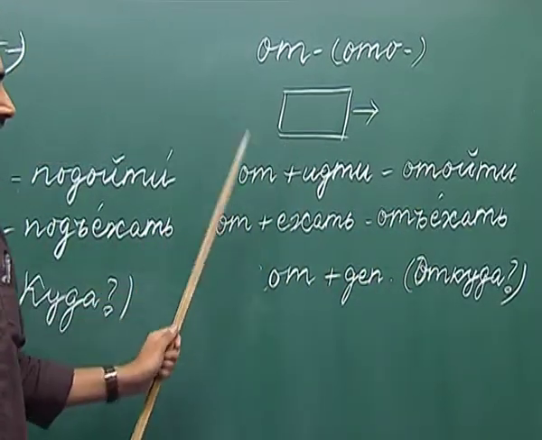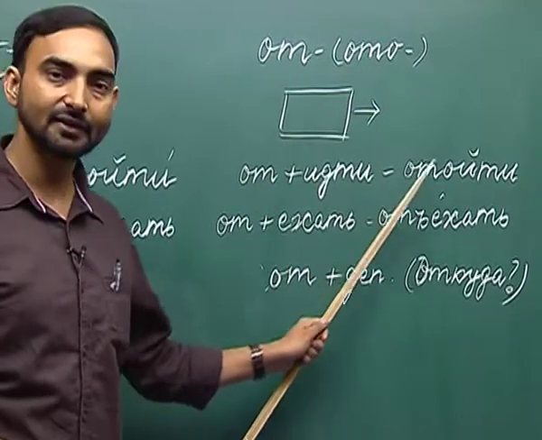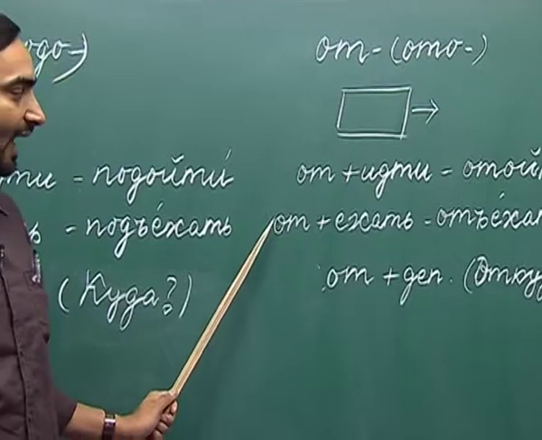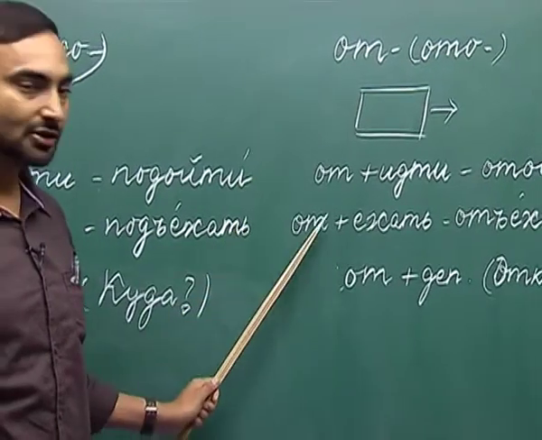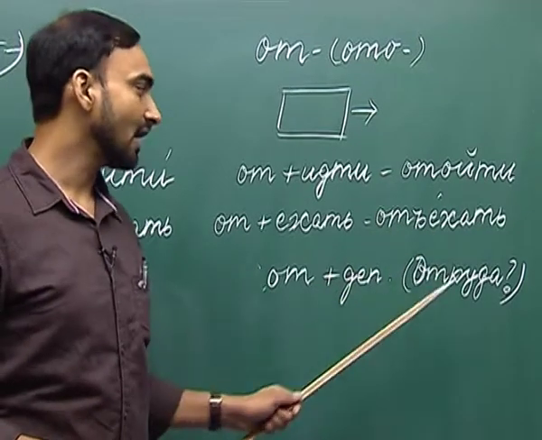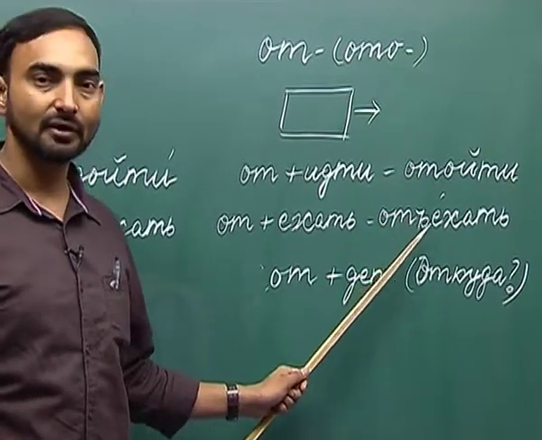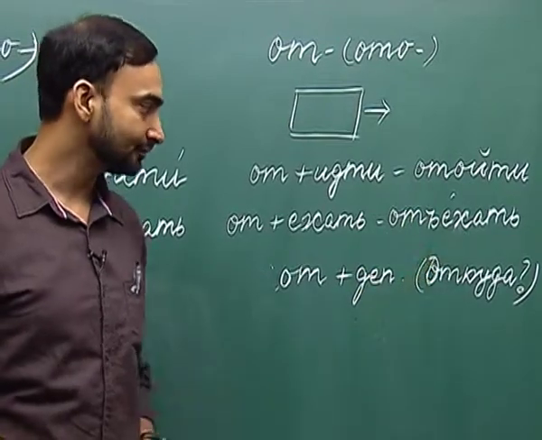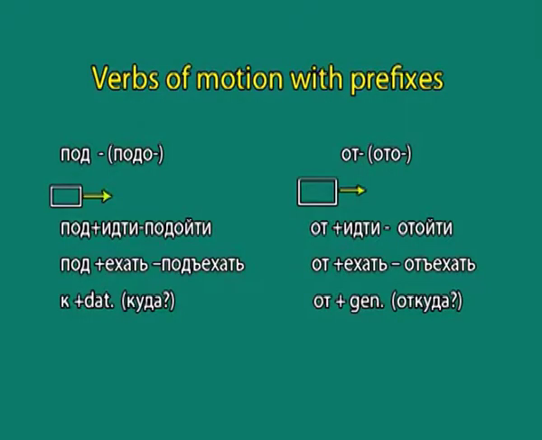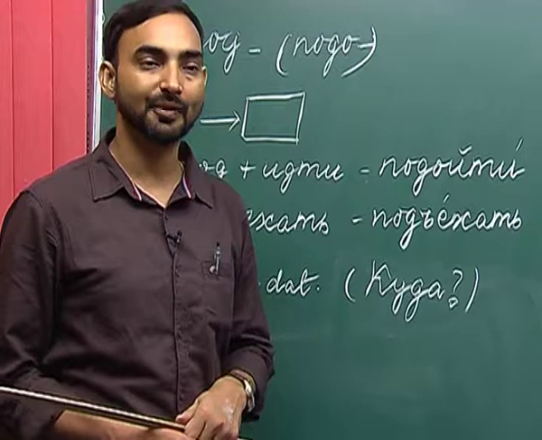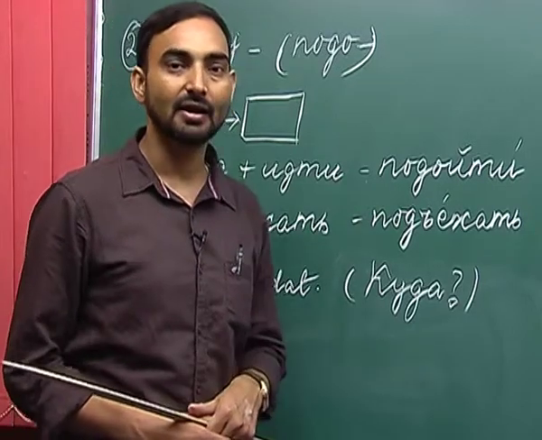So, when we add this prefix to the verb itchi, we get ataichi, and if we add the prefix at to the verb yekhat, we get atiyekhat. Again we are adding a hard sign in between the prefix and the verb. We have also discussed that these prefixed verbs of motion, or the verbs of motion with prefixes, they require a